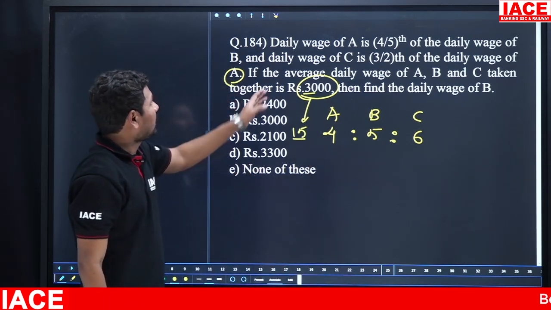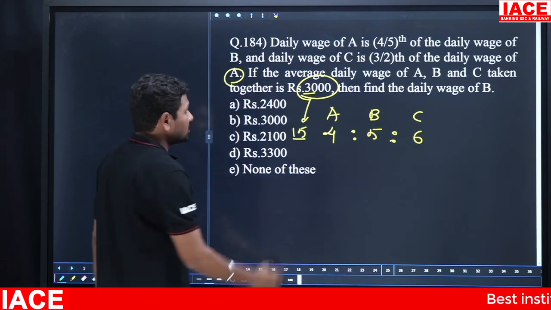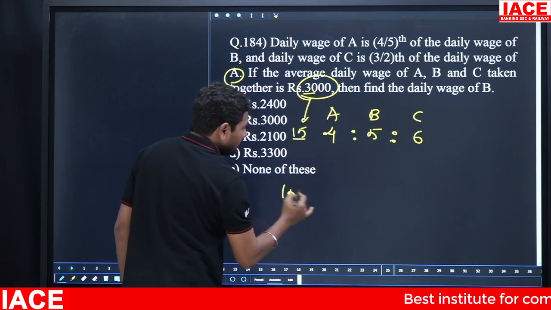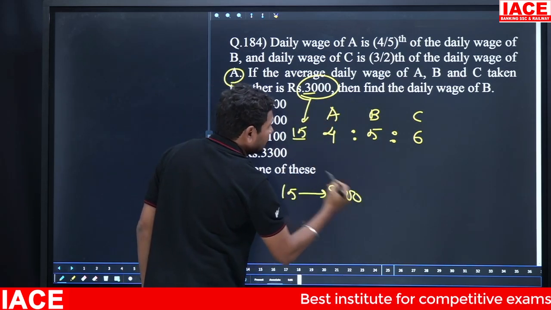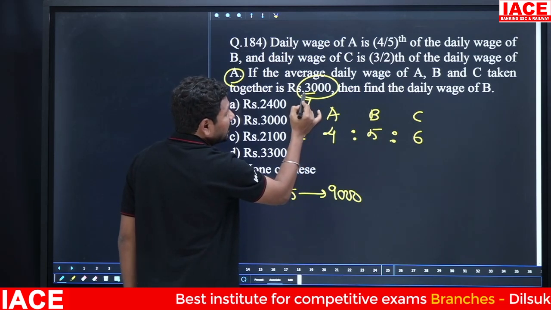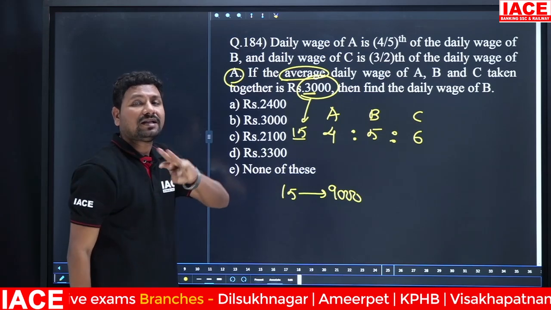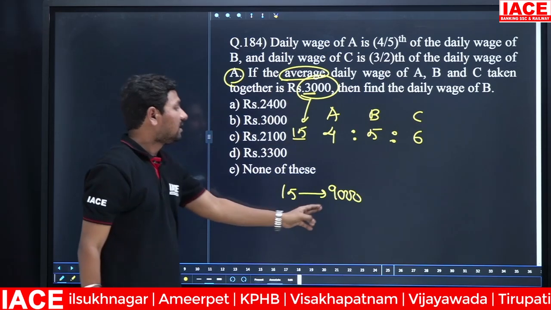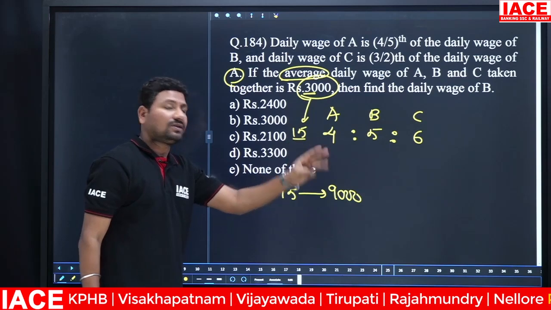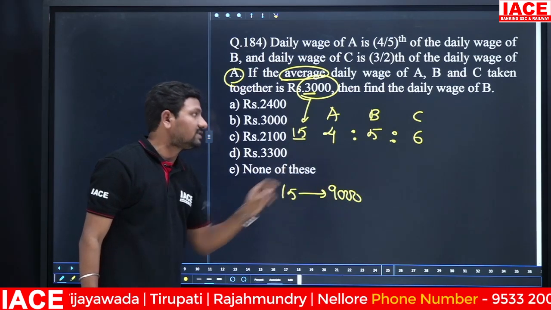Then the daily average of A, B, C, what is this value? The average is 3000, then 15 parts is equal to 9000. Because it is the average of 3 persons. The 3 persons' average value is 3000, then the total is 3 into 3000, which is equal to 9000. Then the total 15 parts is equal to 9000.